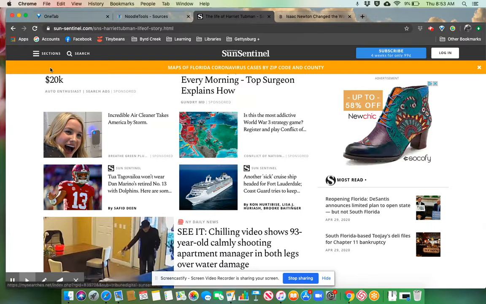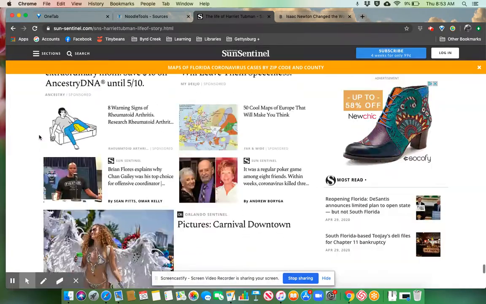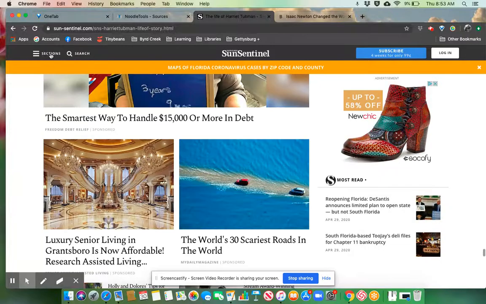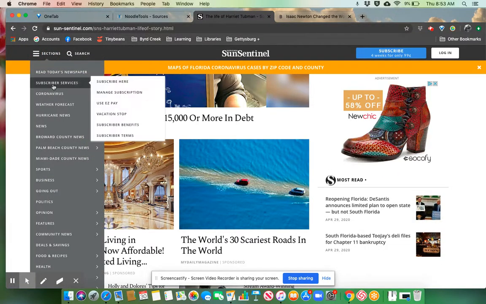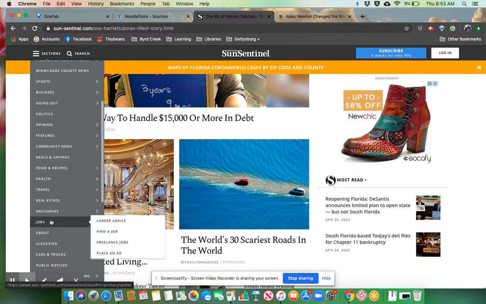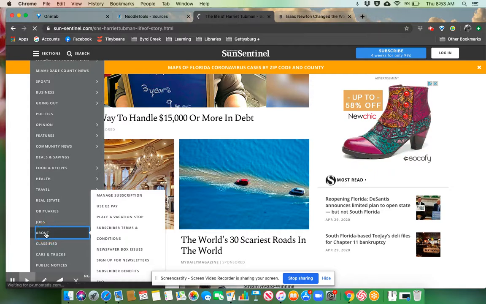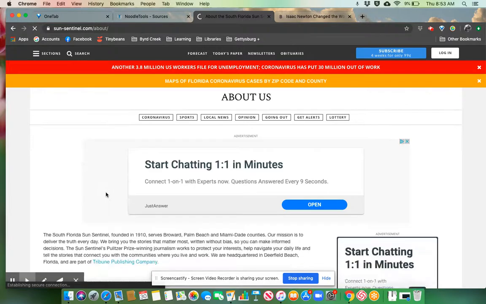They're not going to tell us. Because it keeps going, the more we scroll down, the more it shows us. So that's making it a little bit more complicated. One thing we can do is look over here and see if there's something like an About. About is usually going to tell us more information without continuing to scroll.